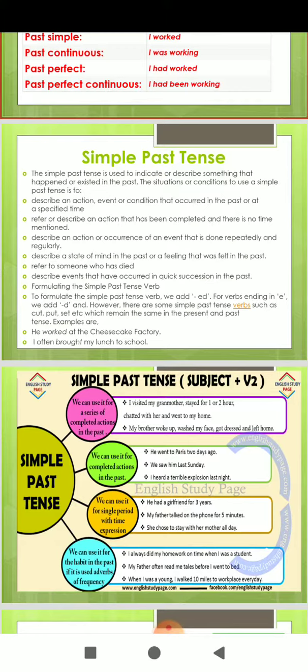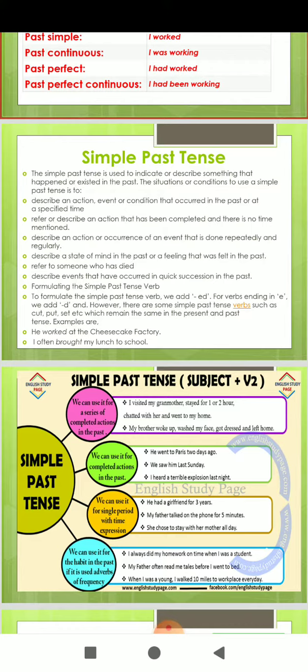Now moving to the simple past tense or past indefinite tense. It is used to indicate an action that happened in the past and to report completed actions. It is generally used often in recounts and narratives. For example, we closed the shop at 8 p.m. She met me last year. What is it showing? It is showing that it is a recount.